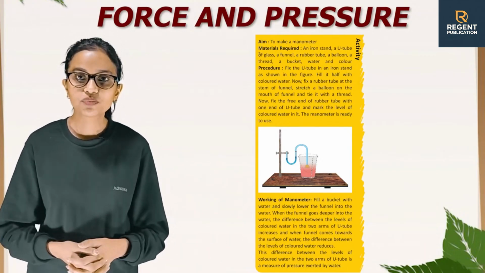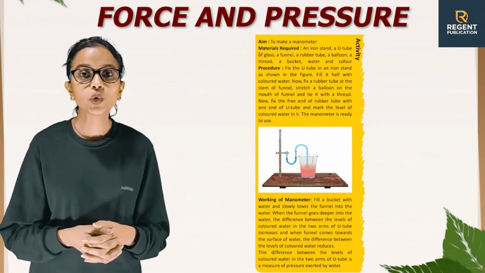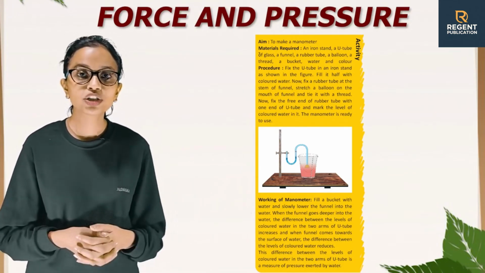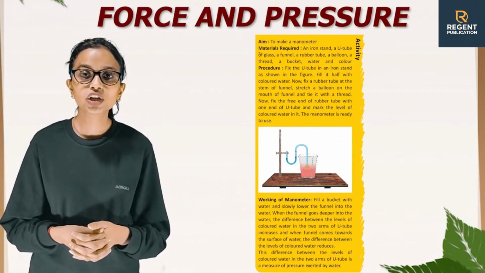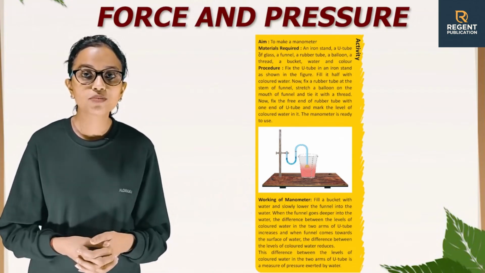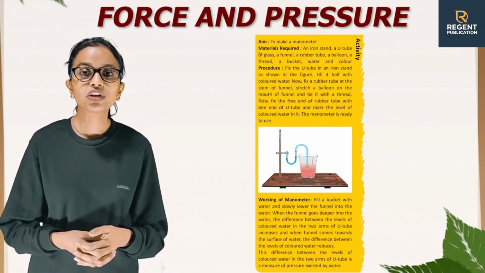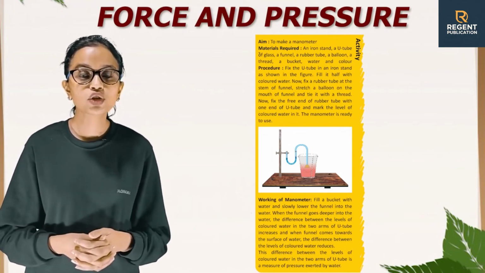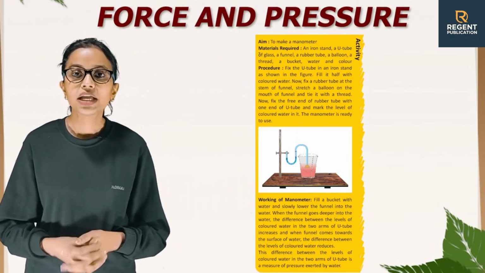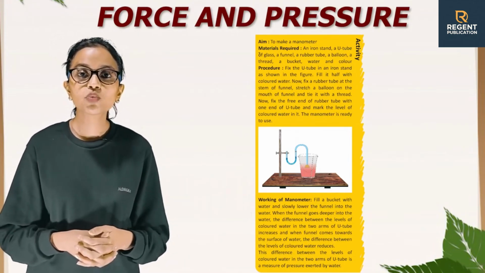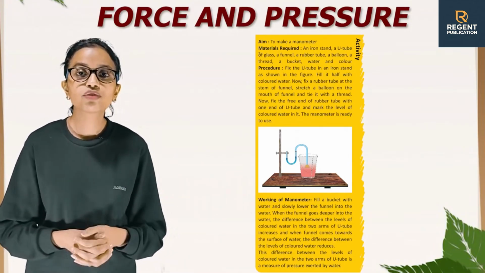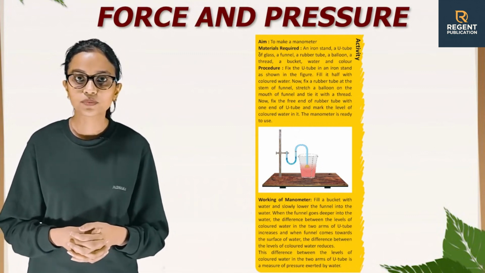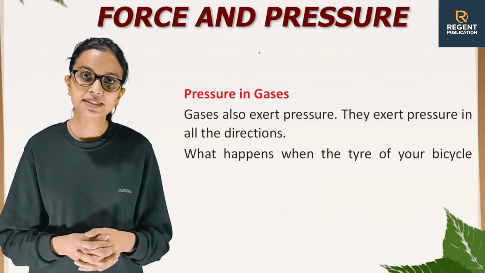Working of manometer: fill a bucket with water and slowly lower the funnel into the water. When the funnel goes deeper into the water, the difference between the levels of colored water in the two arms of the U-tube increases, and when the funnel comes towards the surface of water, the difference between the levels of colored water reduces. This difference between the levels of colored water in the two arms of the U-tube is a measure of pressure exerted by water.